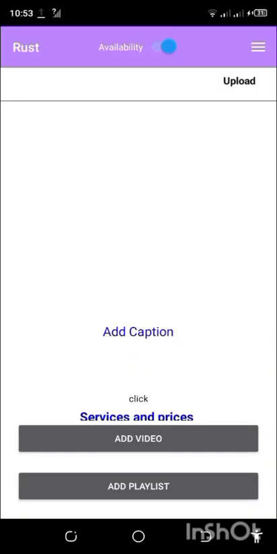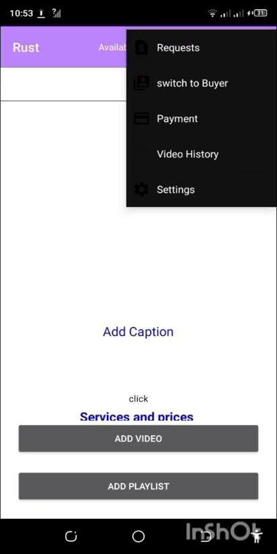As a seller, your main functionality or your main purpose is to make money. How do you make money? Now, the steps are obviously very simple. Buyer requests services from you. You accept the services in the requests. You accept the request, and then the buyer is notified to pay after you have accepted.